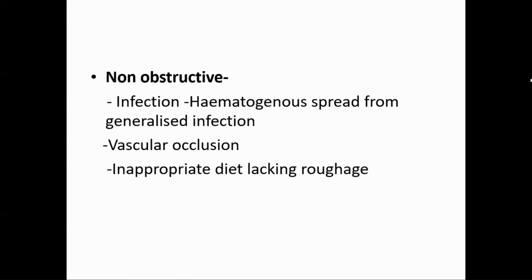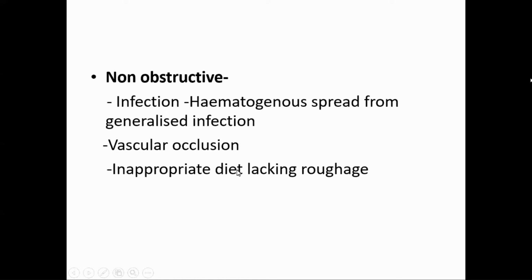Now there are non-obstructive causes. Infection from any other part, hematogenous spread from generalized infection, any vascular occlusion, and inappropriate diet lacking roughage. This spelling of roughage is wrong; there is a P here, it is written with a G, a wrong typing. So these are the non-obstructive causes: infection, vascular occlusion, inappropriate diet.